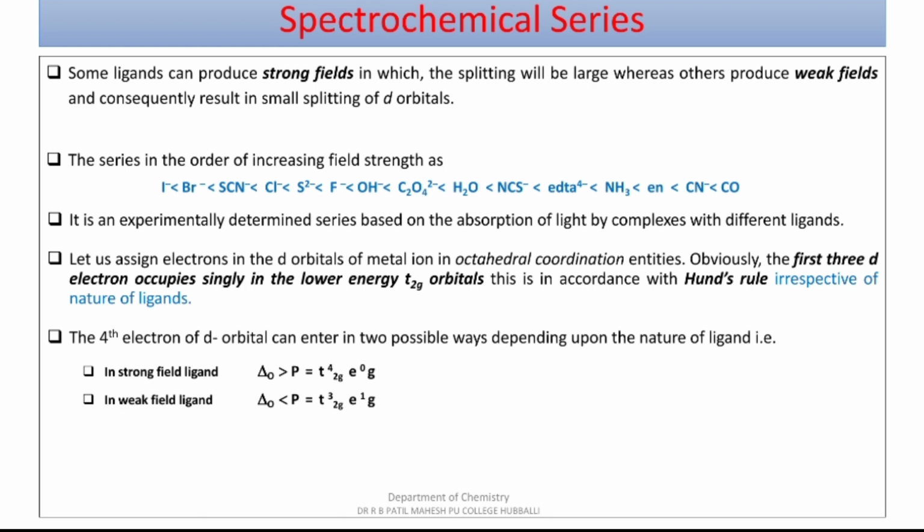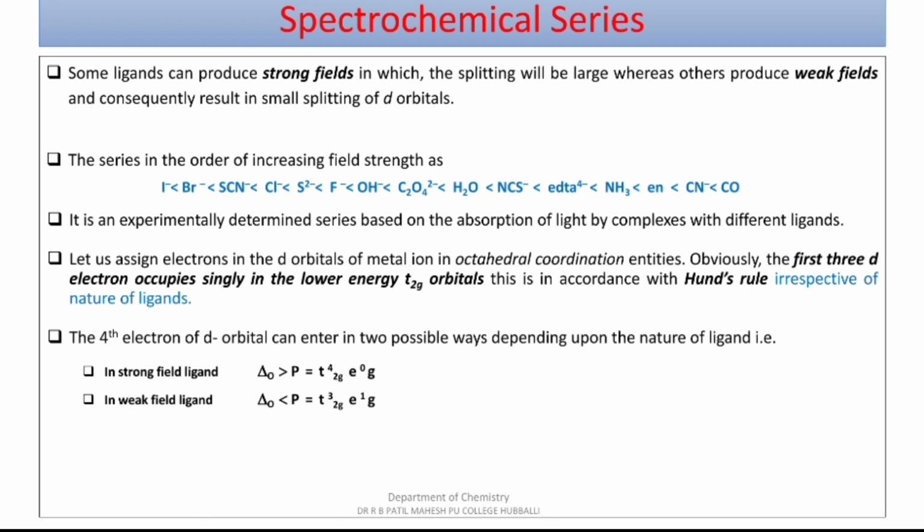Hence, the electron undergoes pairing with respect to available lower t2g orbitals, leading to the formation of the electronic configuration t2g4 eg0. Instead of strong field, if it is a weak field ligand, where the energy required to pair the electron is more, hence the electron is not going to meet the expectation for the pairing. It goes to higher available orbital, that is eg level. So the electronic configuration for weak field ligand is t2g3 eg1.